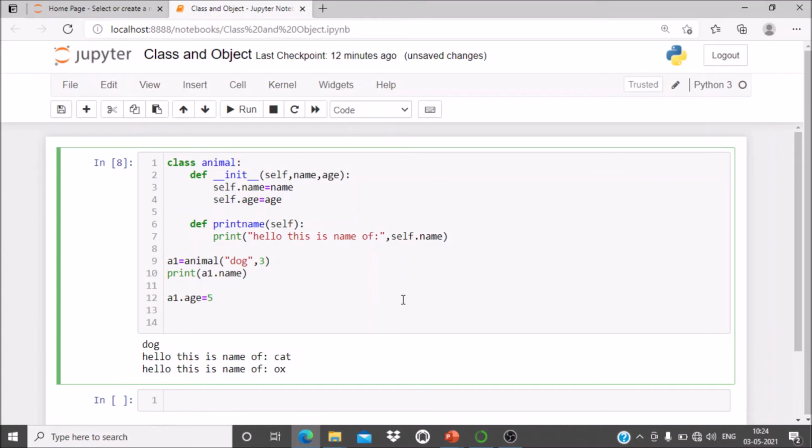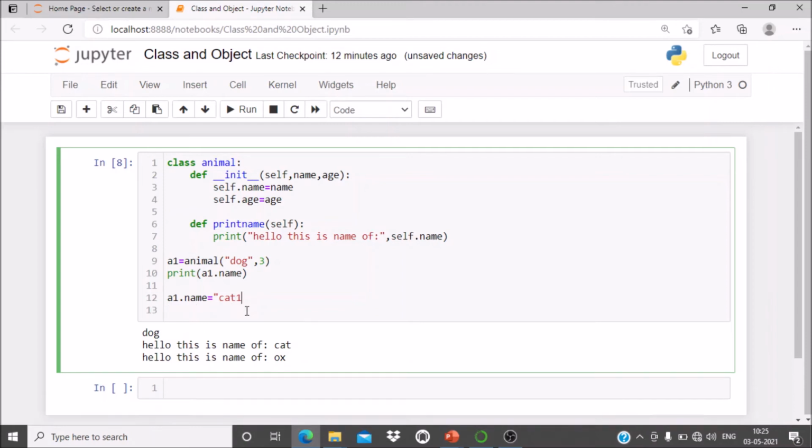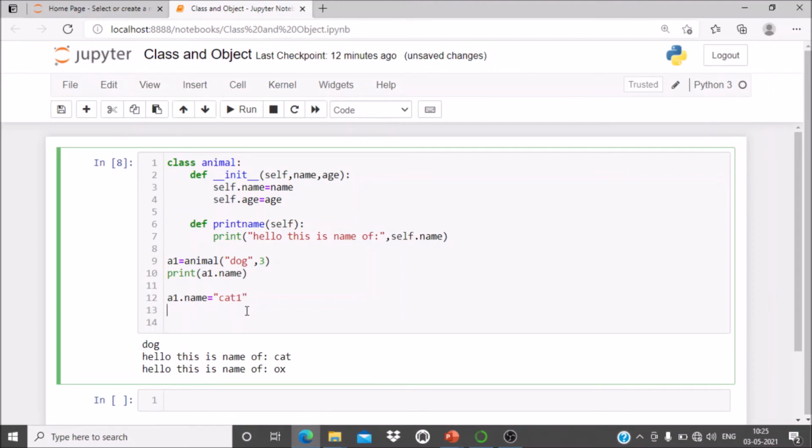Okay, and then suppose I'm printing a1 dot age. So instead of age we'll have the name, some different name, suppose cat1, we will have that one. Okay, and I will call the method so that it is better to understand that we are going inside the class.